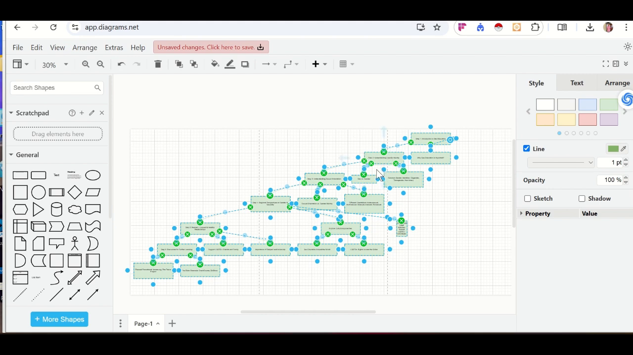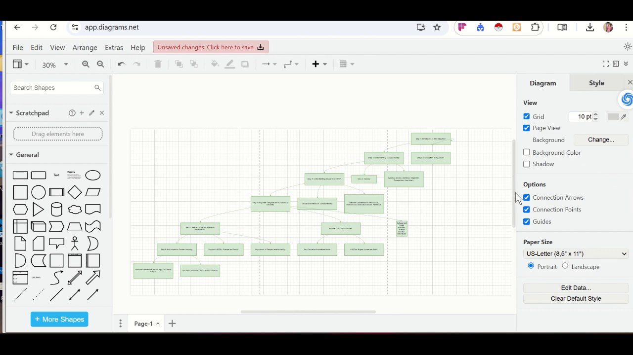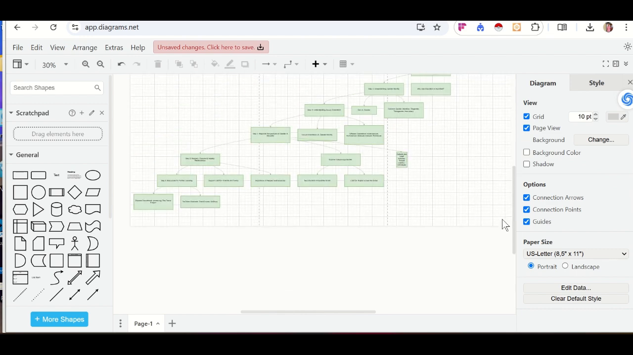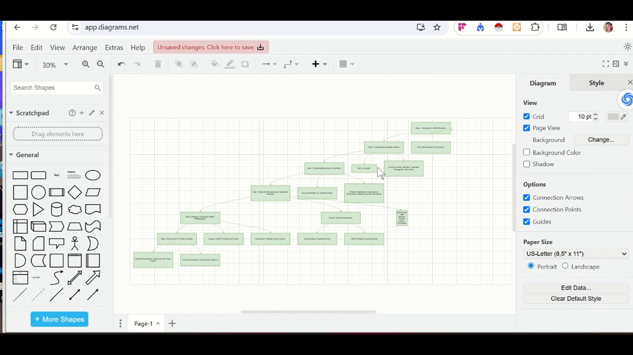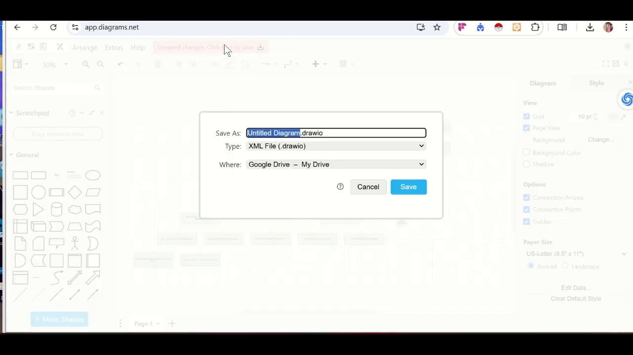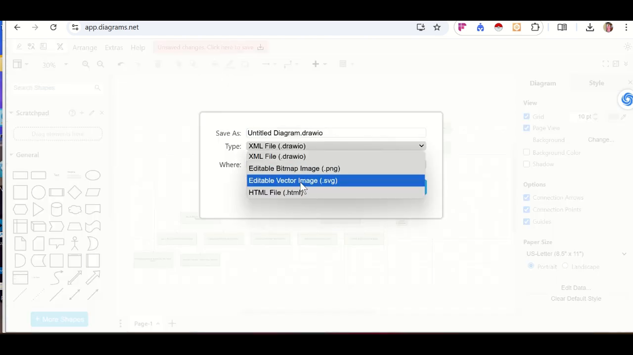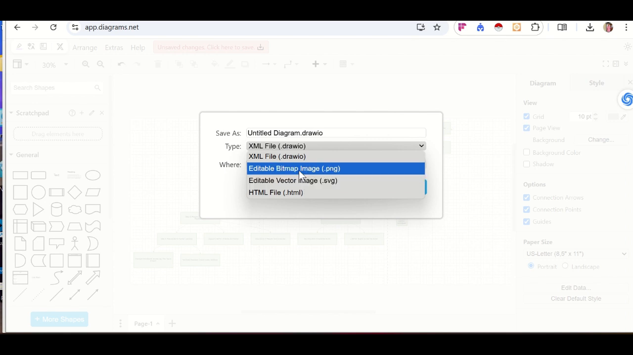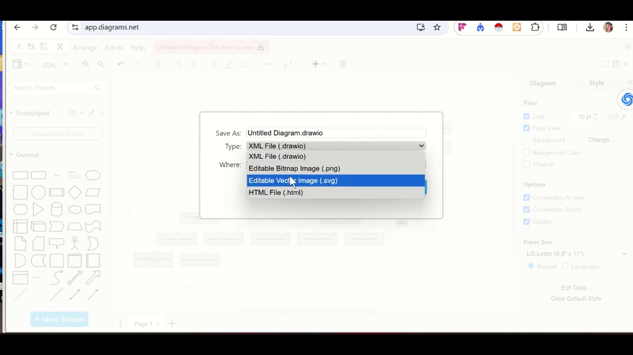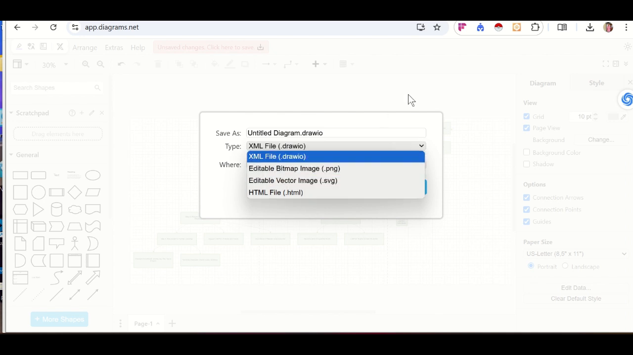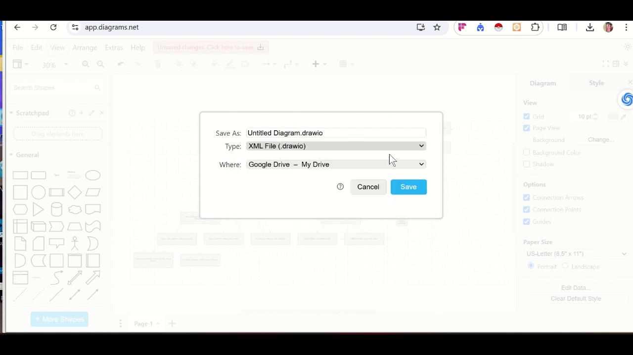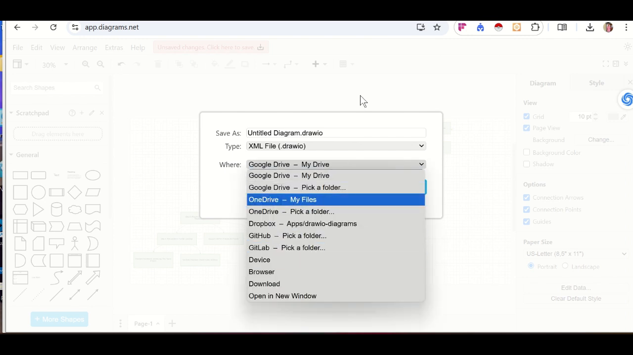Okay, so that is it, and now I can save my work. Click here to save. If I want to save it, I can save it as a vector image, which is the best. I can save it as a bitmap image, as PNG. So whatever format I choose to save it in, I can change the location on this device, anywhere.